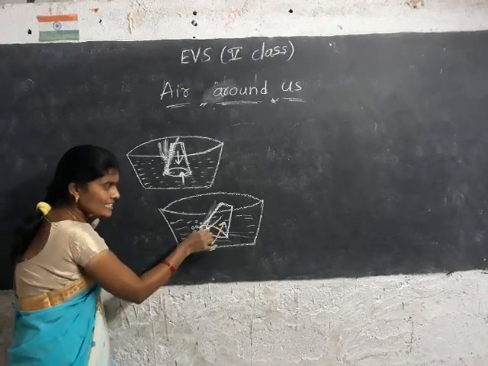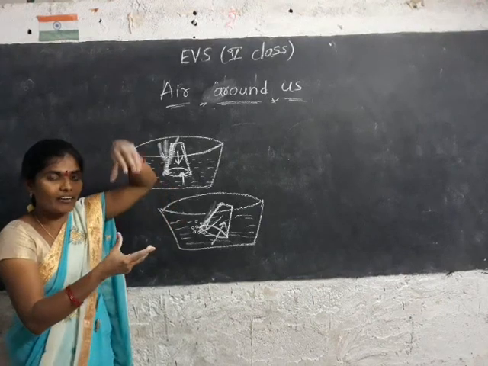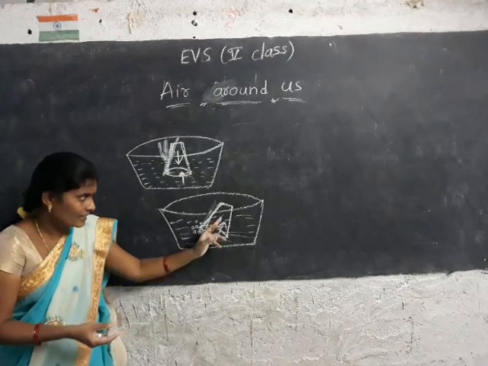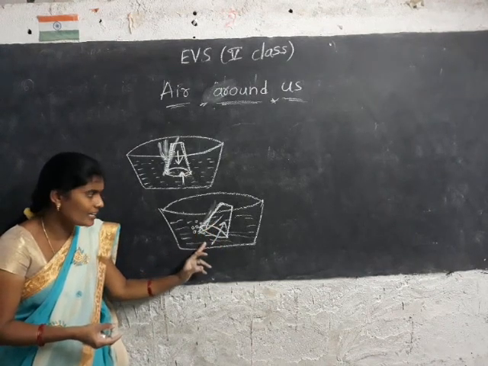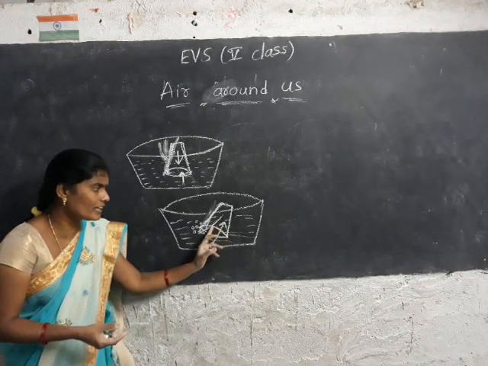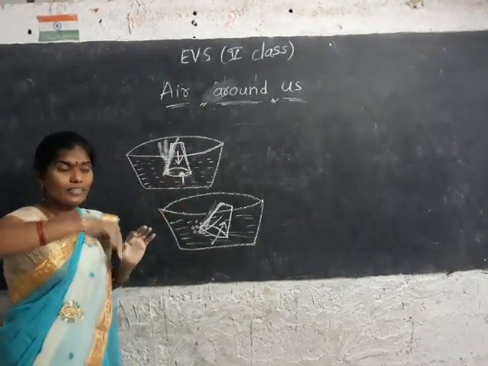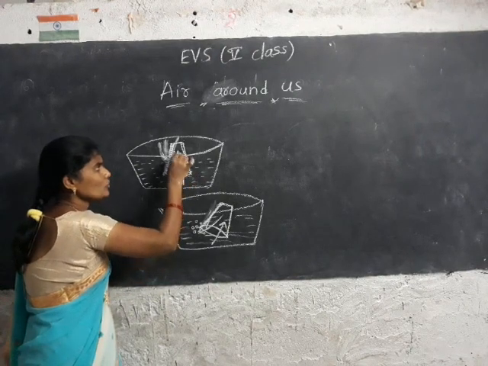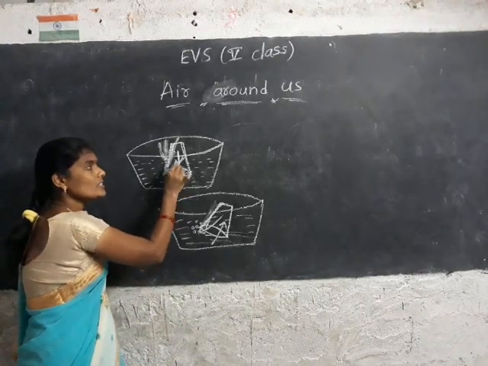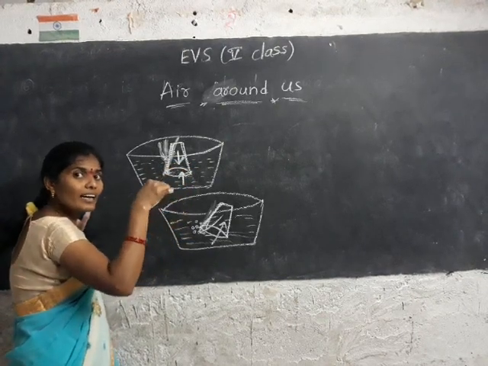ఆ ఎయిర్ బయటకు వచ్చేస్తుంటుంది. While the air is coming out, the water is going inside. Okay, here the air is coming out. What happened here? Same forces are there. Water force and air force are equal here. Here not equal. The air is going through this way. The water is going through this way. Understand? ఇక్కడ నుండి వాటర్ వెళ్తుంది, ఇక్కడ నుండి ఎయిర్ బయటకు వచ్చేస్తుంది. Here there is not the same because the glass is straight. గ్లాస్ స్ట్రైట్గా ఉంది కాబట్టి ఏమవుతుంది? ఇది రెండు స్ట్రైట్ ఫోర్సెస్ ఉన్నాయి. That's why the equal forces are there. That's why the glass won't dip in the water.